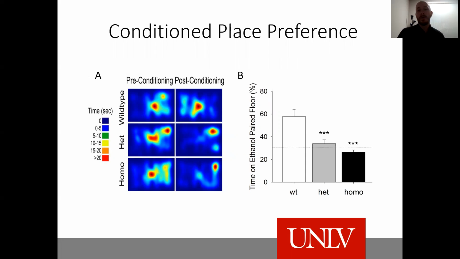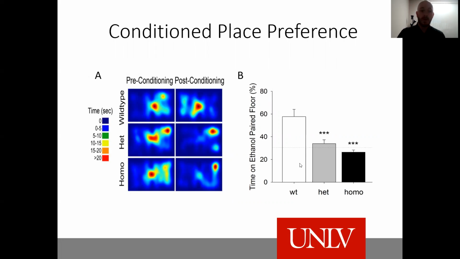And then eventually you will pair the drug with a certain room. So you give them the drug and put them in the same room each time, conditioning them to associate that room with the drug. And at the end of the test, you will not deliver the drug, and you just put them in the apparatus and see where they spend their time. An addicted mouse will spend their time in the conditioned room. They get conditioned pretty easily to recognize and associate that room with the drug.